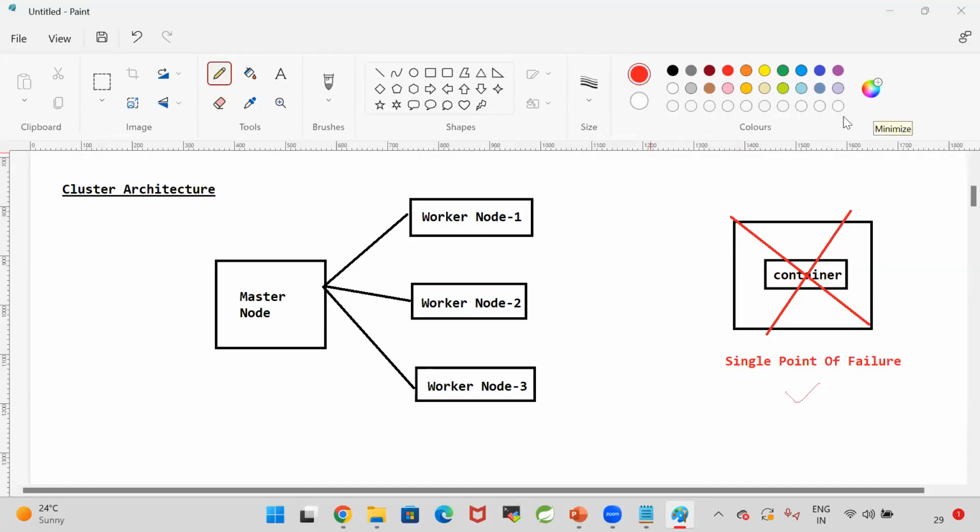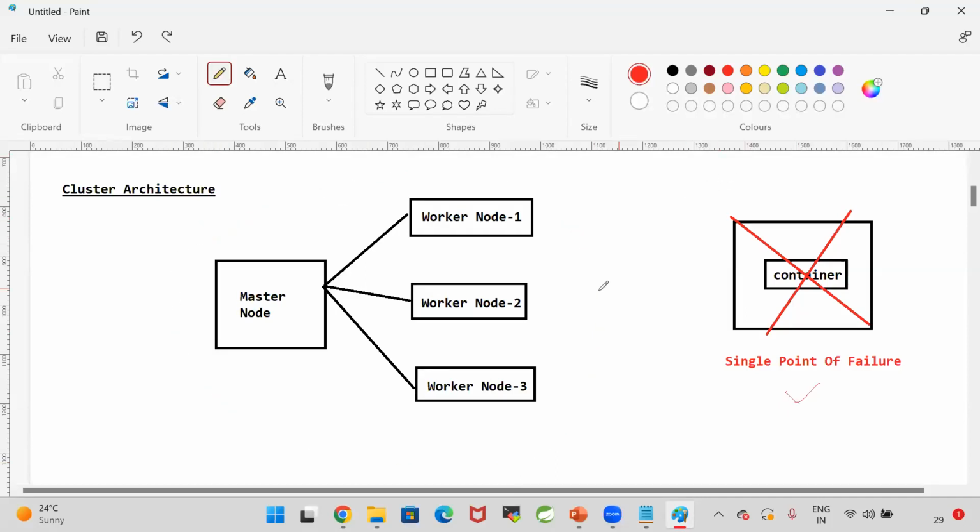Do you think that Gmail, Facebook, Flipkart, WhatsApp, LinkedIn, YouTube, Google will run in one container, in one machine? If they run their application in one machine, definitely this many people cannot access those applications at a time. That machine cannot handle this much load. Definitely, in real time, every application will be executed in cluster mode.